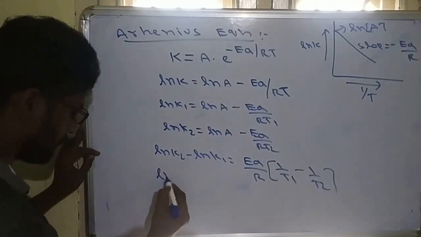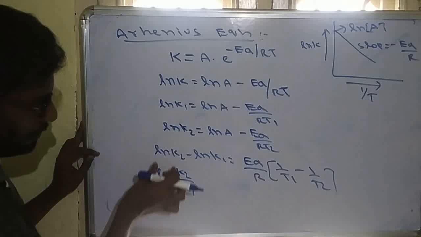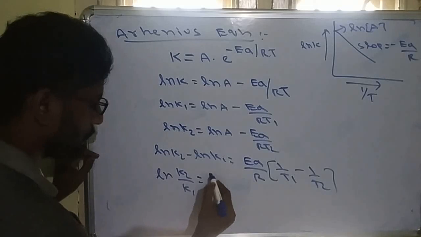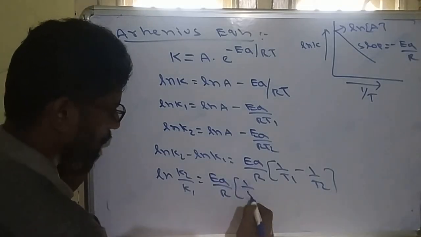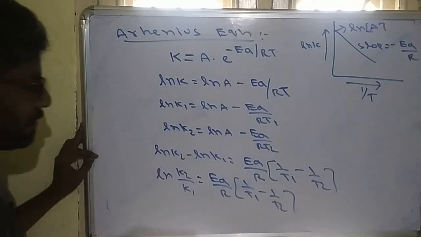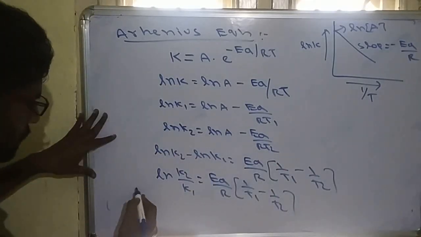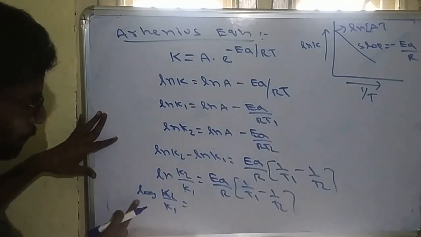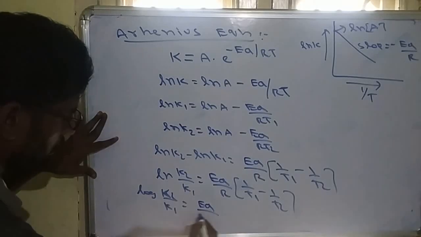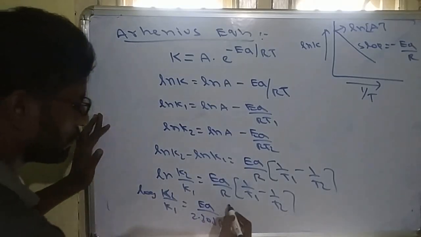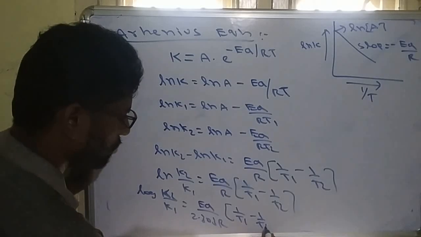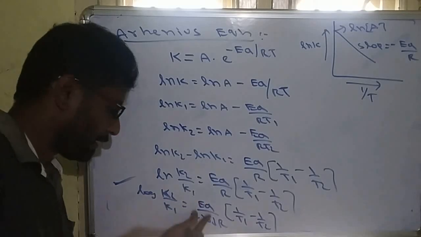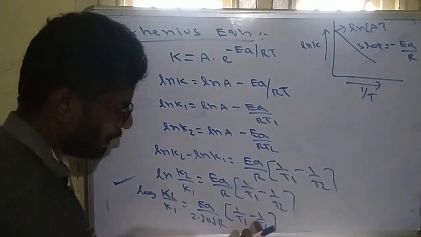So this we can write ln K2 by K1, since log A minus log B you can write log A by B. So ln K2 by K1 is equal to E_A by R into 1 by T1 minus 1 by T2. ln we can convert to log, so log K2 by K1 is equal to E_A divided by 2.303 R into 1 by T1 minus 1 by T2. So this is the final equation: log K2 by K1 is equal to E_A by 2.303 R, 1 by T1 minus 1 by T2.